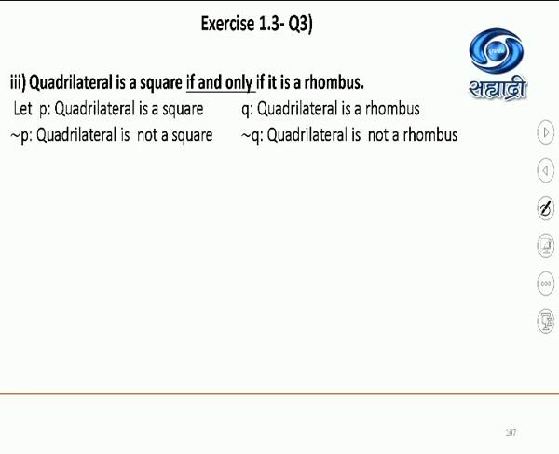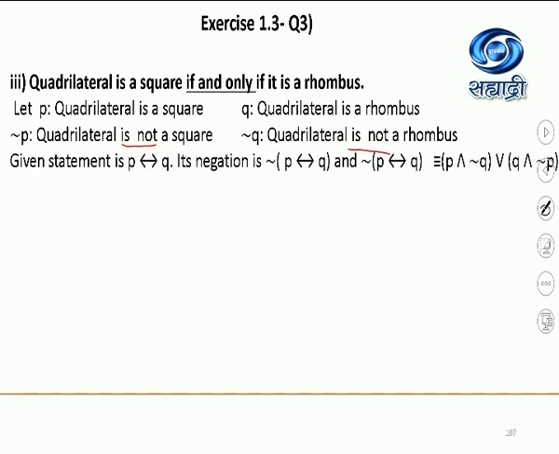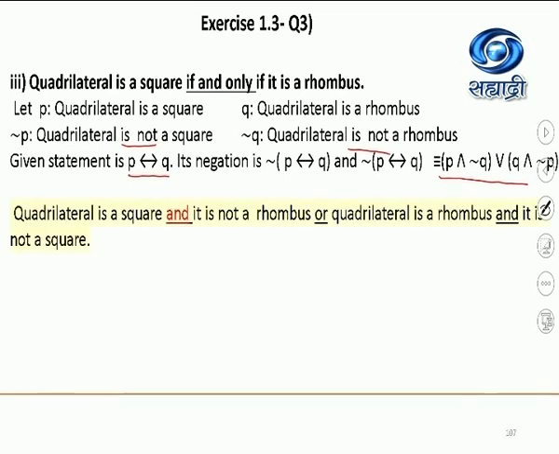So their negation will be just adding the not word after the verb. Negation P is quadrilateral is not a square. Negation Q is quadrilateral is not a rhombus. Now the given statement is in the symbolic form P if and only if Q. Its negation is P and negation Q, or Q and negation P. So now combine. How will you combine P and negation Q?